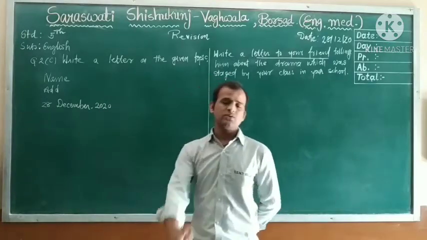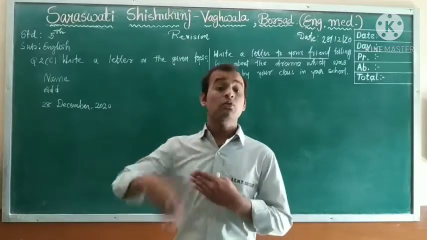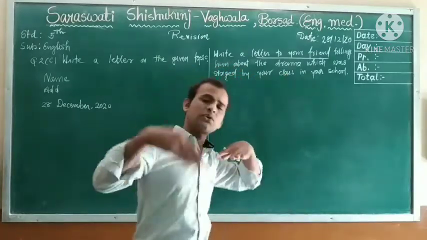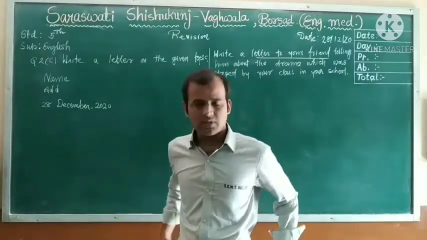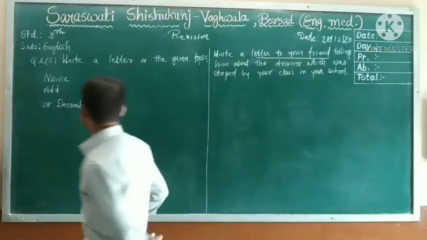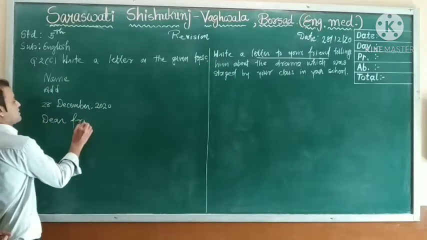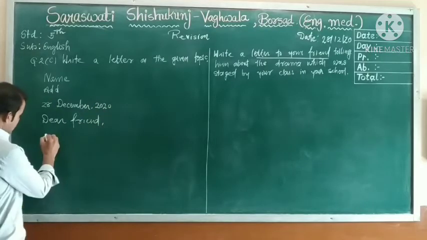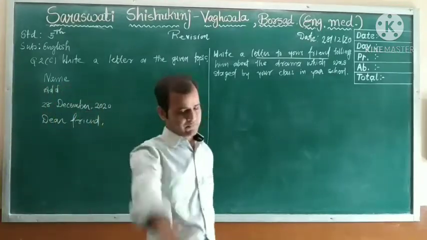Below that date, you need to write greetings. Greetings means salutation to whom you are writing the letter. Here you can write to your friend, so your friend's name. If you don't know your friend's name, don't worry, you can write dear friend. So here you will write dear friend, or my dear friend. Clear? Now below the dear friend, start the first paragraph.